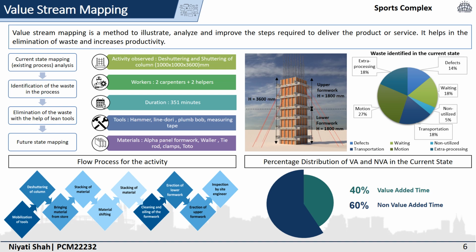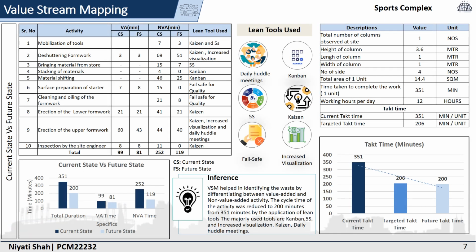Because of all this waste, the percentage distribution of value added and non value added activities comes out to be 40% and 60% respectively. In the current state, 99 minutes were value added and 252 minutes were non value added, while with the application of lean tools, value added has been changed to 81 minutes and non value added has been reduced to 119 minutes. So the total cycle time, which was 351 minutes, has been reduced to 200 minutes.